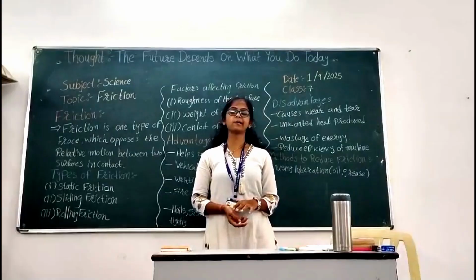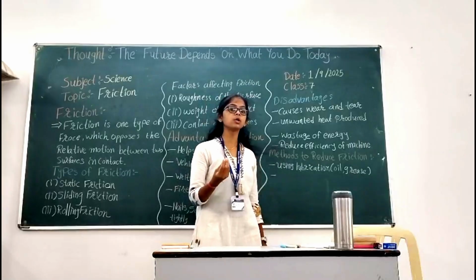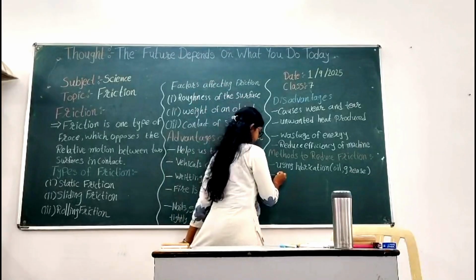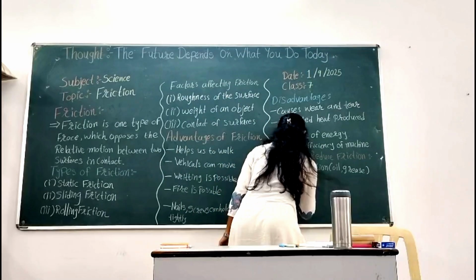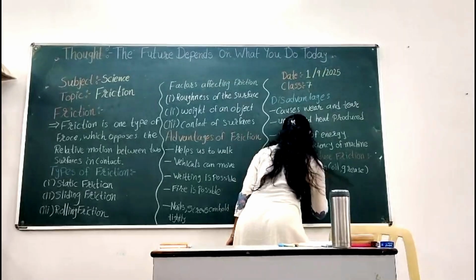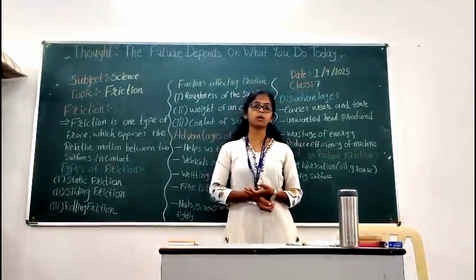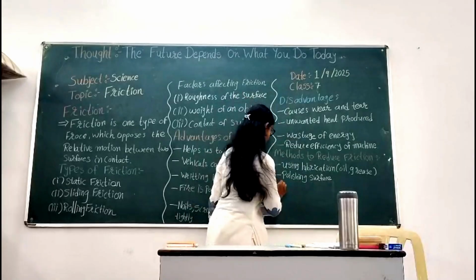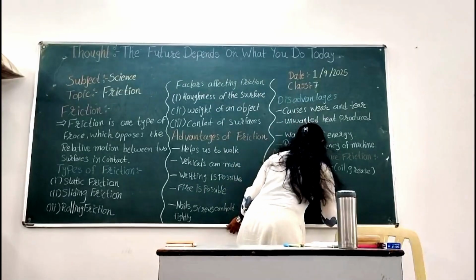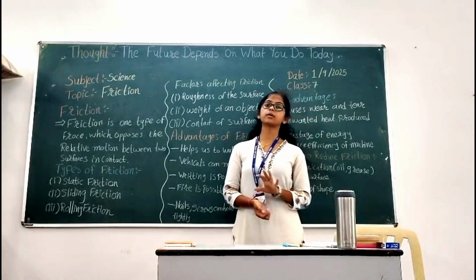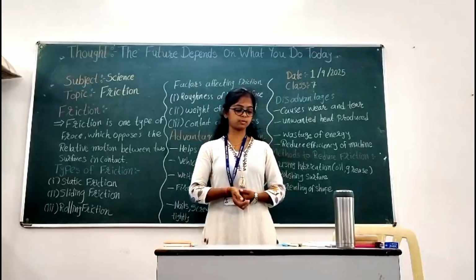We can polish surfaces to make them smooth. Polishing makes the surface smooth, so we can reduce the friction. Streamlining the shape can also reduce friction. By streamlining the shape of aeroplanes, we can reduce friction.